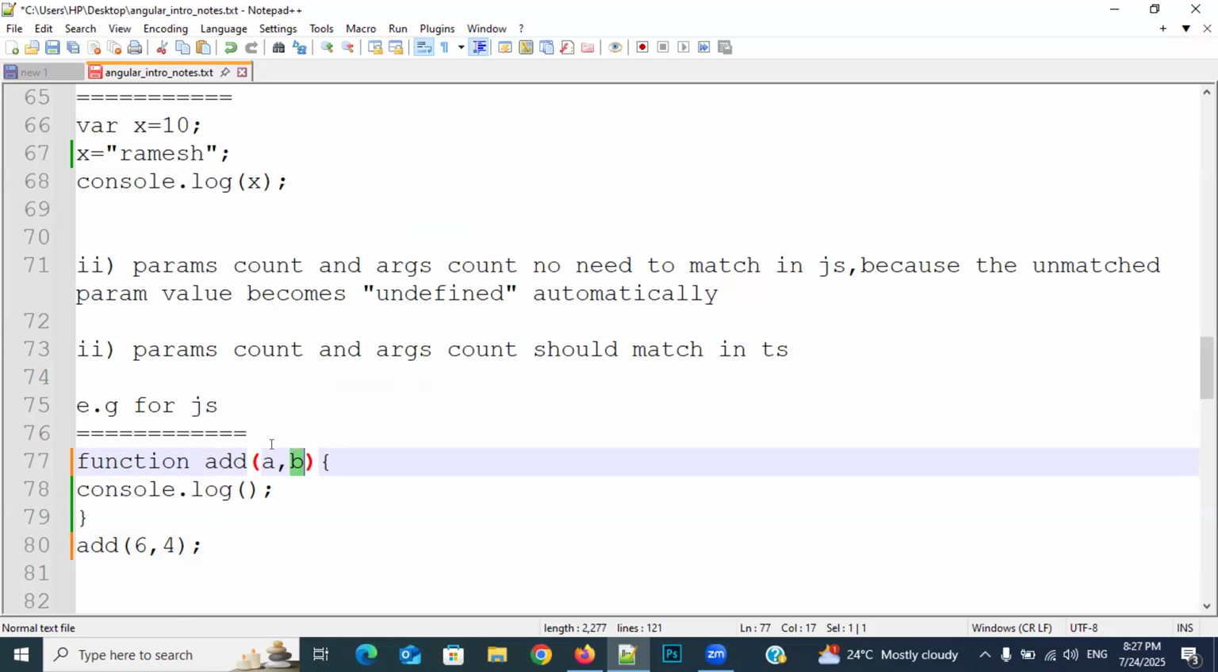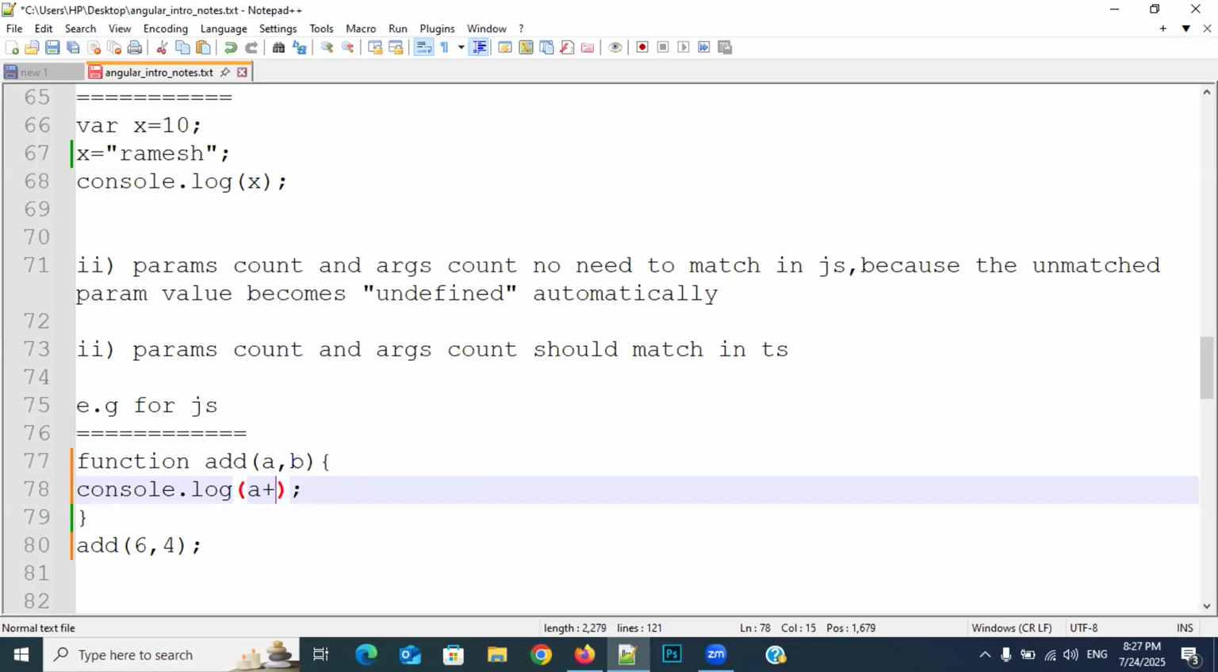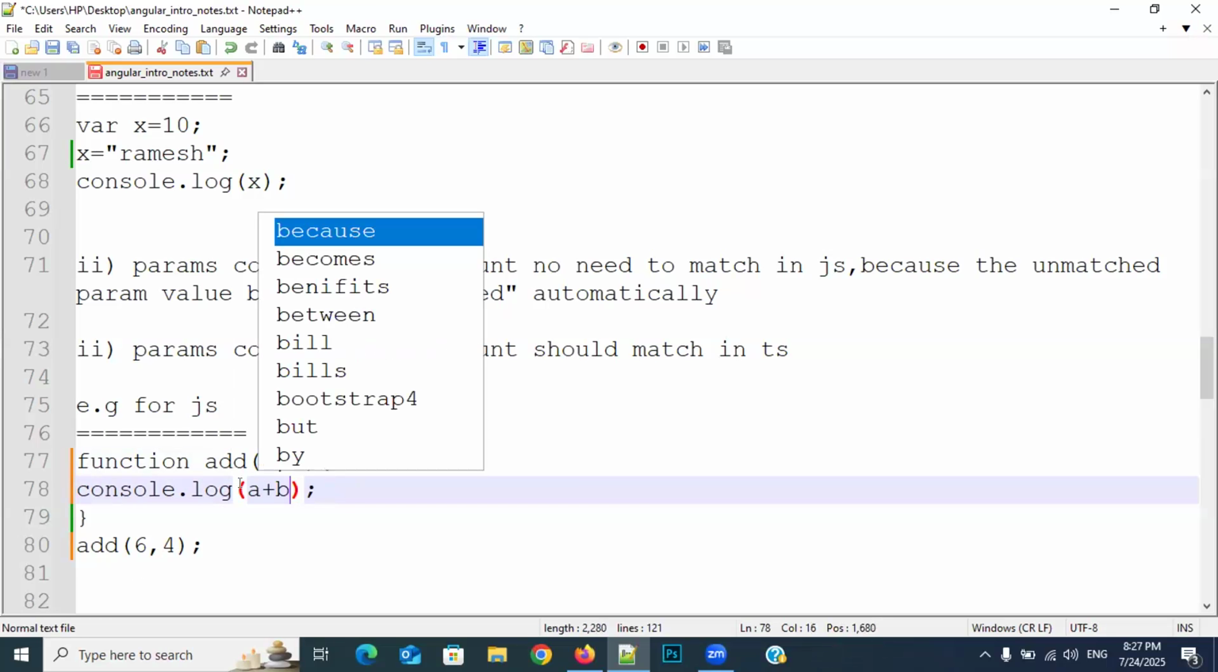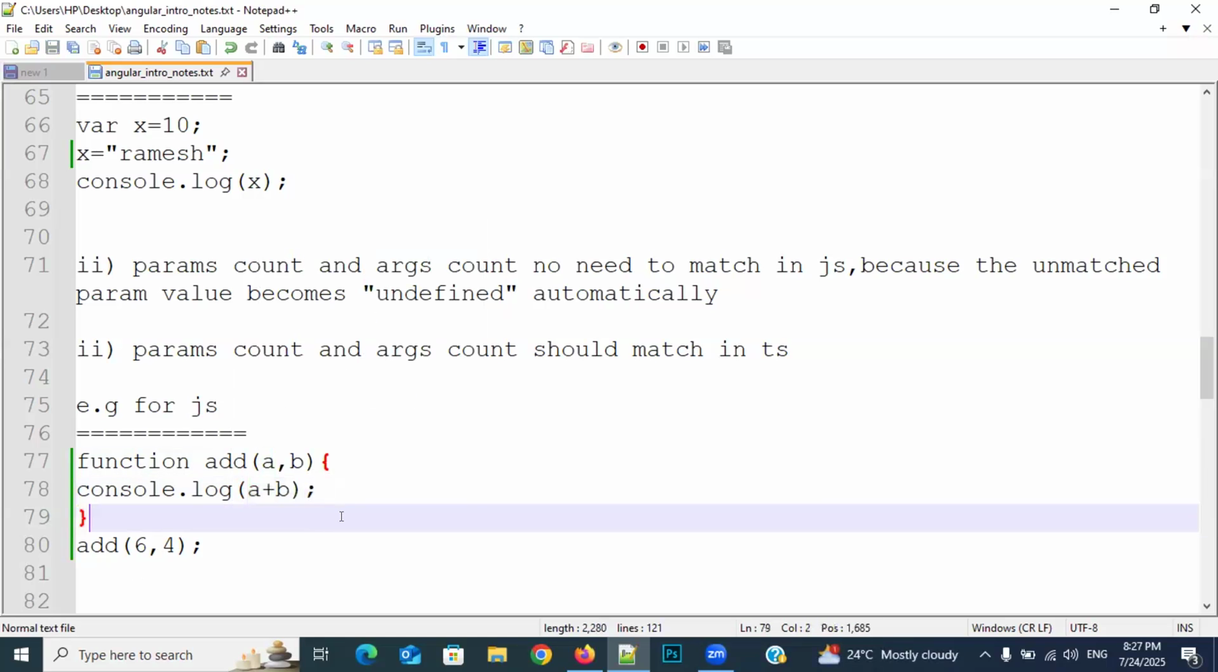6 will be assigned to A. That means A will become a number. 4 will be assigned to B, so B becomes a number. So here, what is the thing I will do? I will write here A plus B. Then what is the output I will get? 10. Why? A is a number and B is a number, so number plus number equals number.